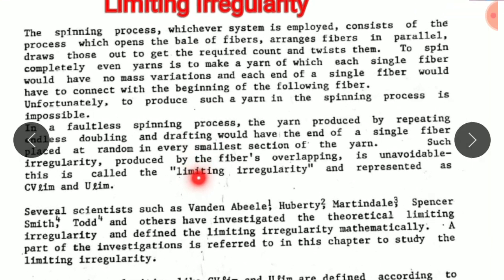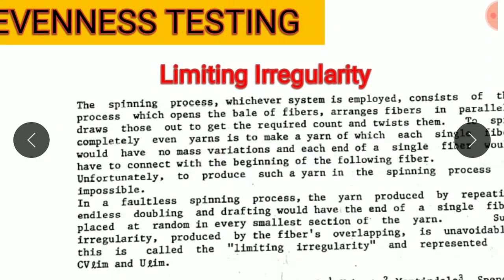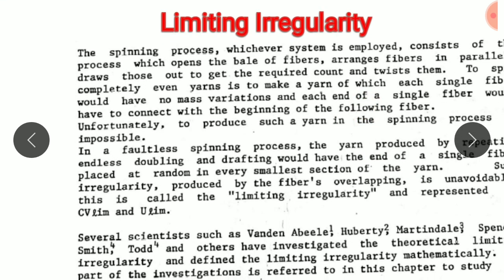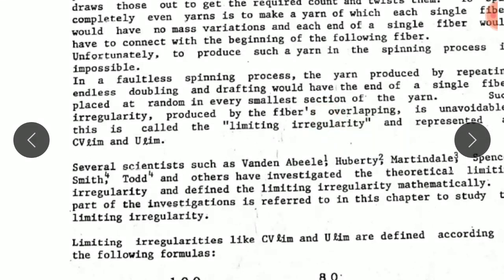Limiting irregularity. Suppose you have the best spinning process, best materials, best machinery, best technicians, but still there will be minimum irregularity in the materials. This is because the fibers in the materials are randomly arranged.